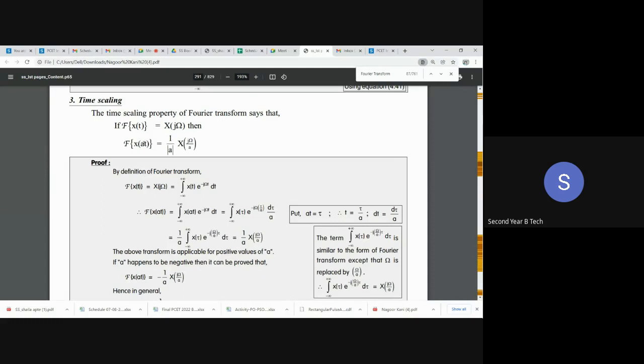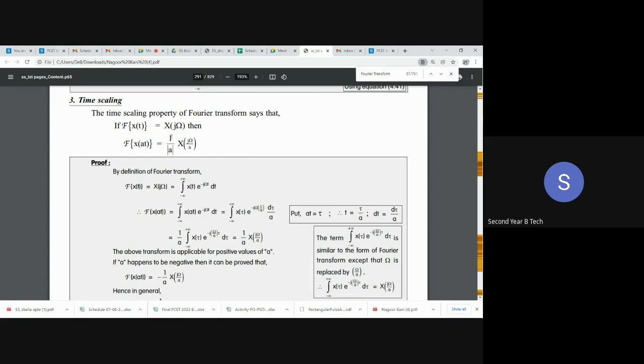Let us see what will be the case when we go to the frequency domain. This is the proof given in the Nagarkar book. You can go through the proof. When I convert this scaled time domain signal into the frequency domain, I get 1 upon mod a, where mod a is the scale factor, times X of j omega divided by a. So the scale factor we have in the time domain becomes its inverse, that is 1 by a, in the frequency domain.